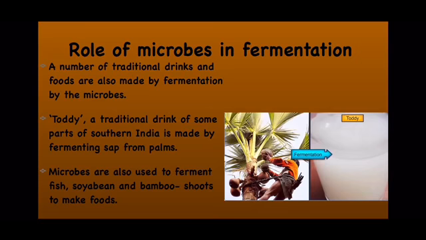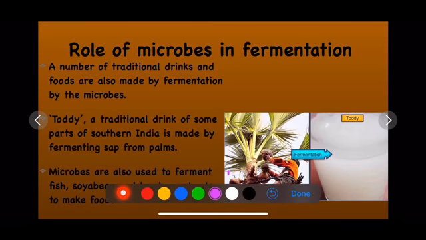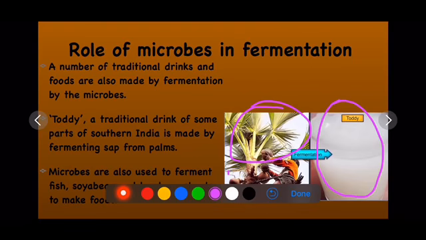So here in this picture you are seeing the palm tree, and this fruit of the palm, and inside this fruit you will see the sap of the palm, and when this sap of palm is fermented, you will get this white colored milk like liquid which is said to be toddy. So toddy is a traditional drink of the southern part of India which we get from the sap of palm, right?